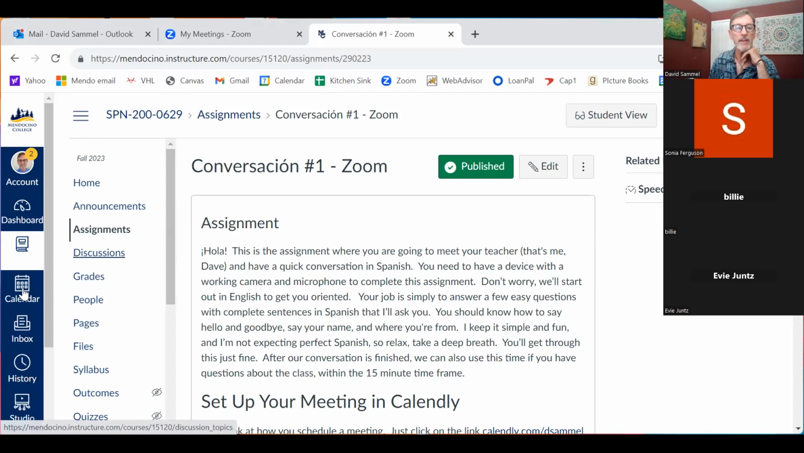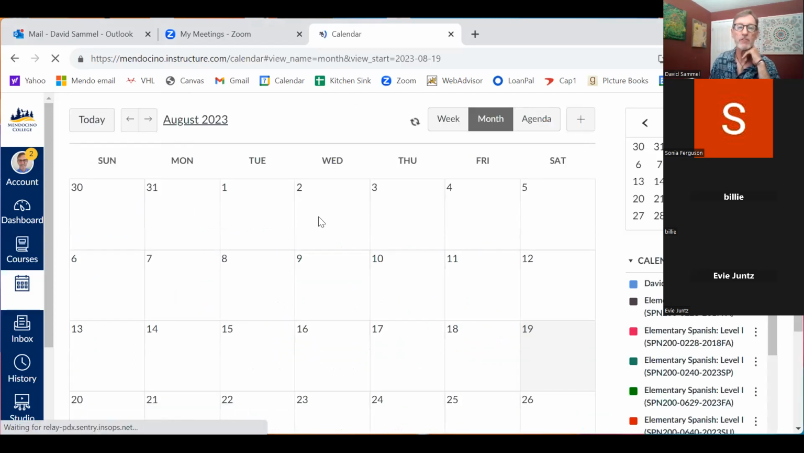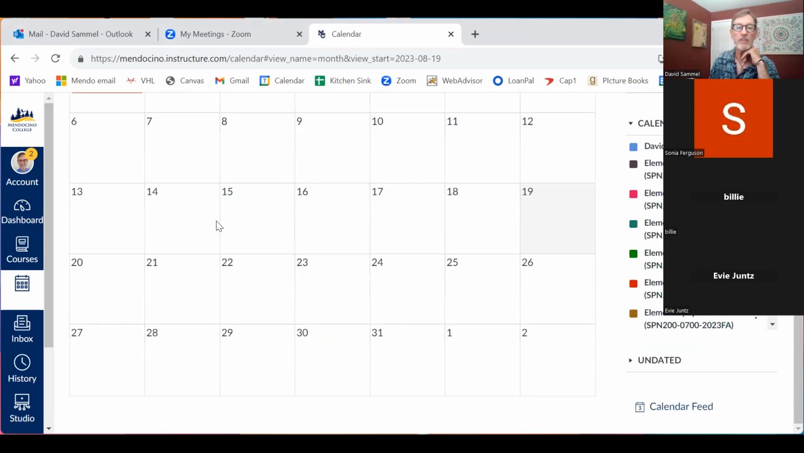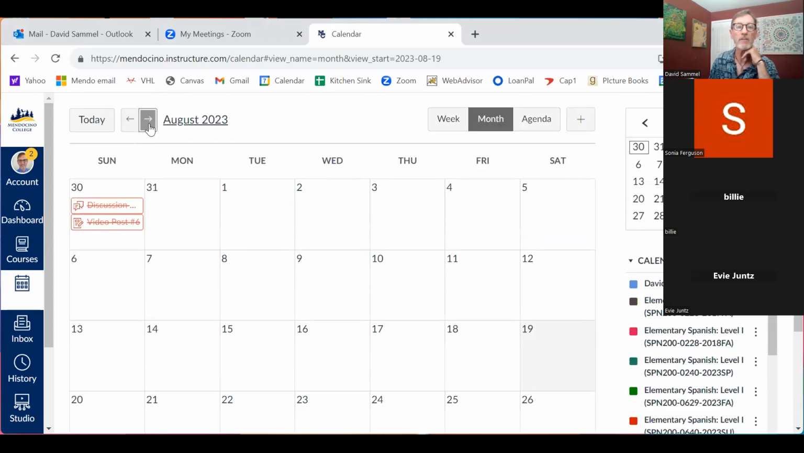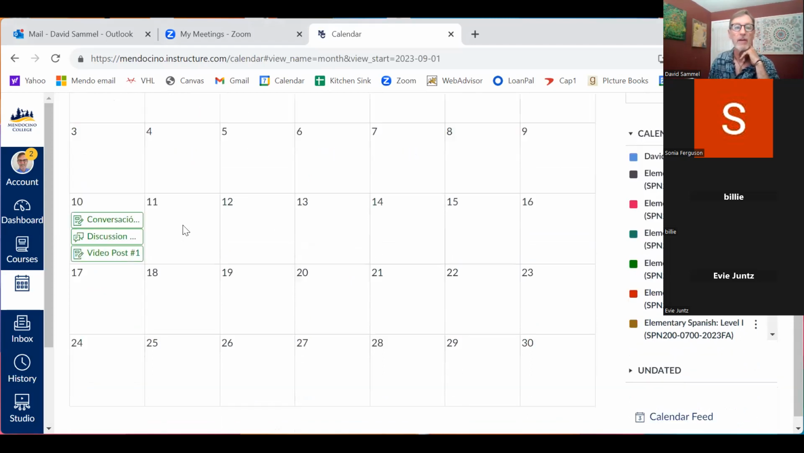First of all, the calendar. To keep track of your assignments, both in Vistas and Canvas, you're going to have to be taking a look at the calendar. Now we're in August and we don't have any assignments due in Canvas until September 10th. So here they are. Those are the three that I just mentioned. This is a really nice visual way of keeping track of your assignments.